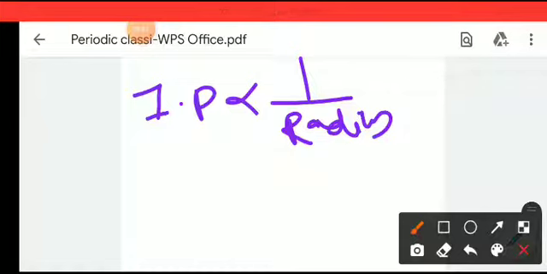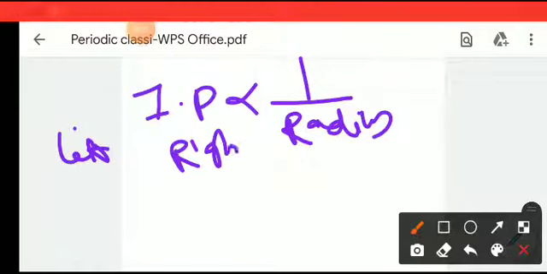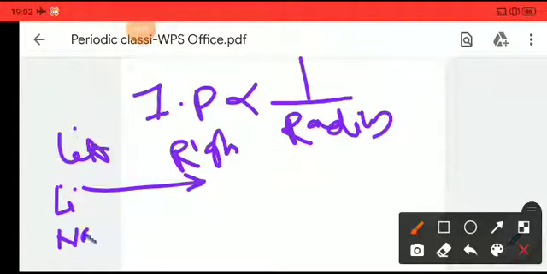So what happens when we go from left to right in a period? Consider lithium and sodium, and beryllium and magnesium.